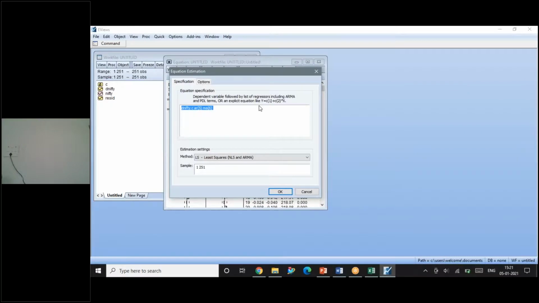I'm going to estimate the equation. I'm writing the equation once again for your understanding. My series is D Nifty, difference of Nifty, NIFTY, space C, space. I have to introduce all my terms one by one. In the adjusted ARIMA model, there are two things: 2 and 7. The second lag and the 7th lag have to be introduced. So I have written AR2.